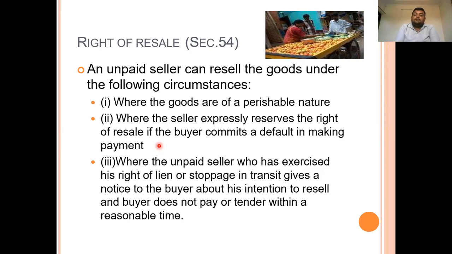Next, where an unpaid seller who has exercised the right of lien or stoppage in transit gives notice to the buyer of his intention to resell, and the buyer does not pay or tender within a reasonable time. Now the seller has become unpaid, and he has exercised either the right of lien or stoppage in transit, and has given notice to the buyer of his intention to resell, since the buyer is in default.